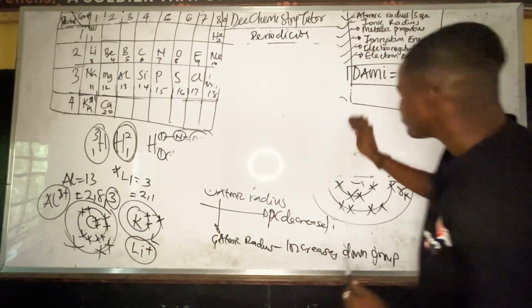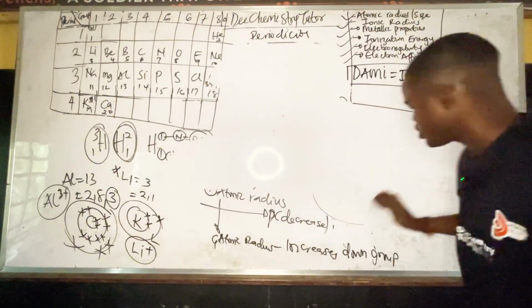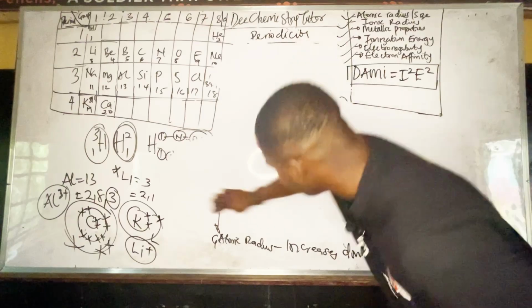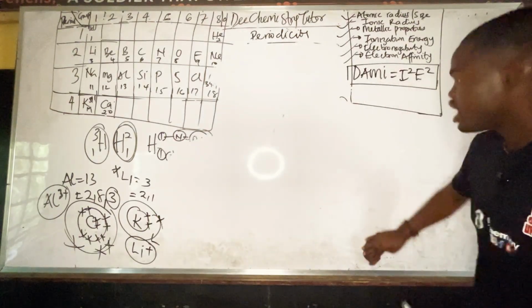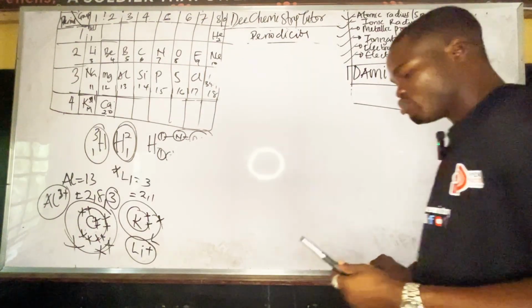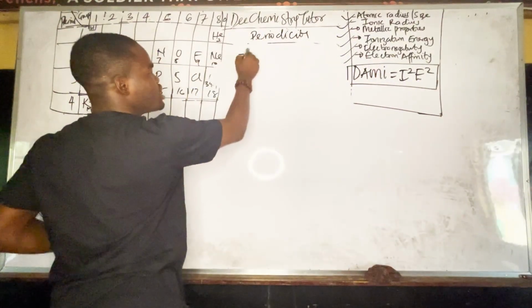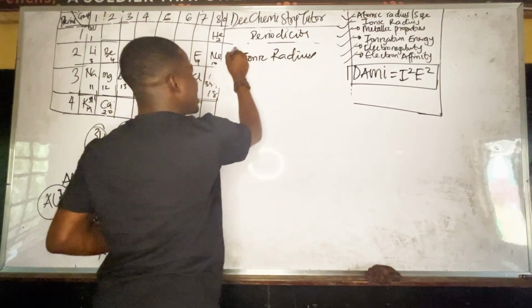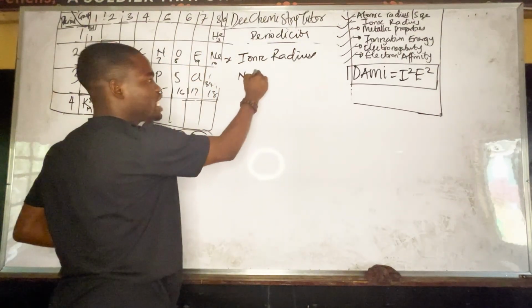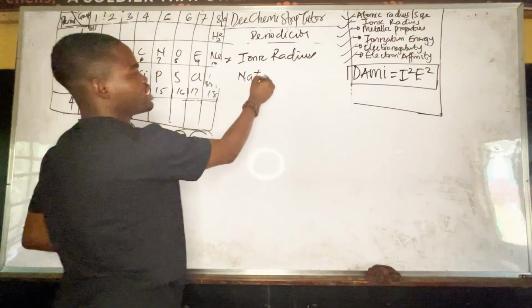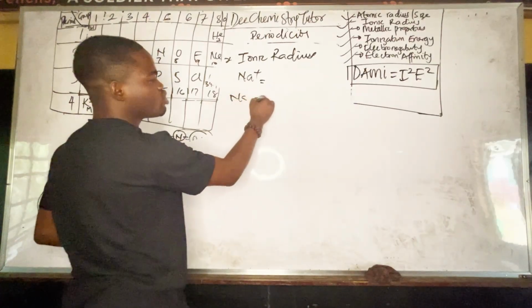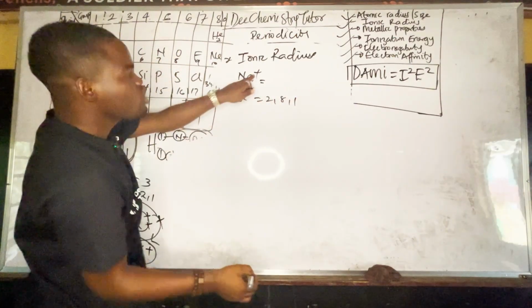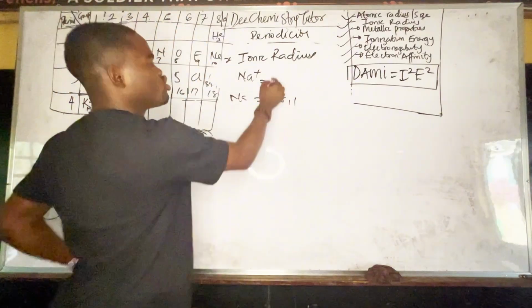Now, the second property is what? Ionic radius. Now, I don't know why you cram it. Look at it. Ionic radius. That means I'm only considering ions like this. Now, don't forget, if Na is 2, 8, 1, this ion means it has lost one electron. That means this will be 2, 8.